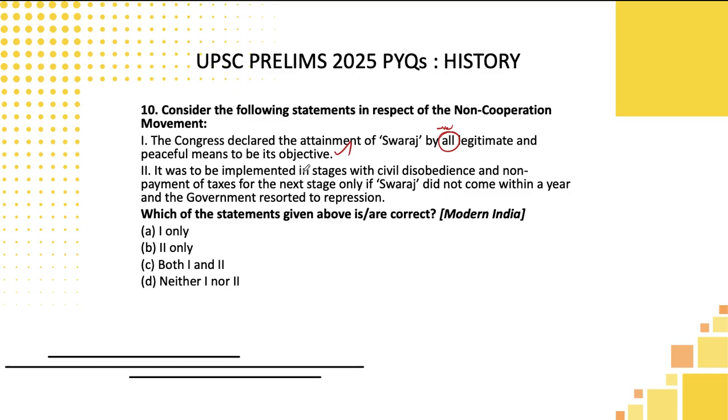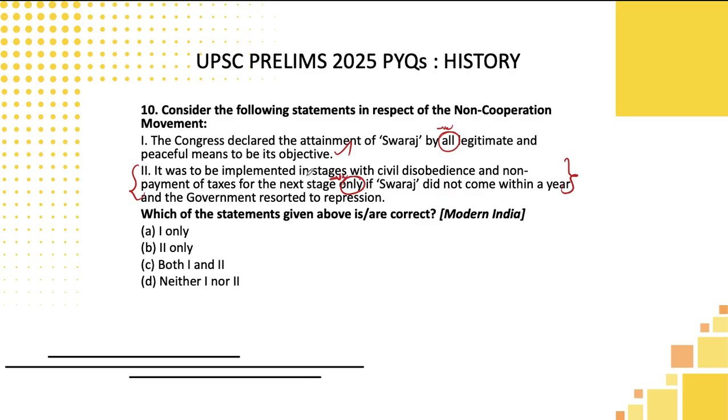It was to be implemented in stages with civil disobedience and non-payment of taxes for the next stage only if Swaraj did not come within a year and the government resorted to repression. Do you think it will be logically correct? Why I am saying this is, if you would have read the basic modern India NCERTs, you will be very clear about this fact. Not only that, 'only' here is a negatively used keyword. Using that particular logic also you can eliminate it.